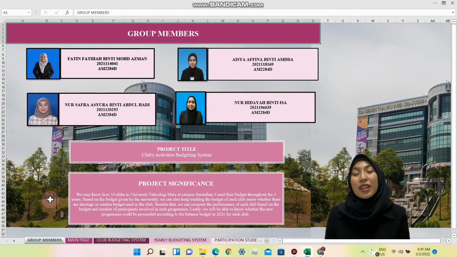We also apply VLOOKUP in this system, as well as pivot table, pivot chart, and slicer. This shows that we are able to work with multiple sheets, as we already have 8 worksheets. So here is our interface that has been finalized and is ready to be evaluated.